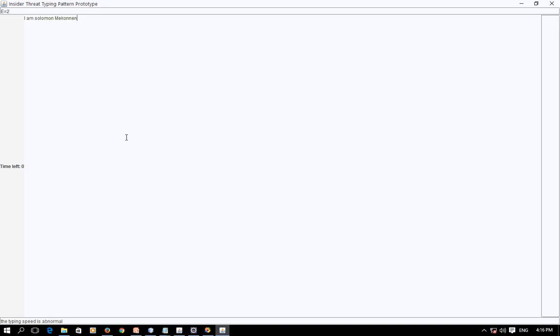So the context analyzer is not only checking the keystroke pattern, it can also assess the capabilities and other resource usage behavior of individuals, such as file access, download behavior, and so on.